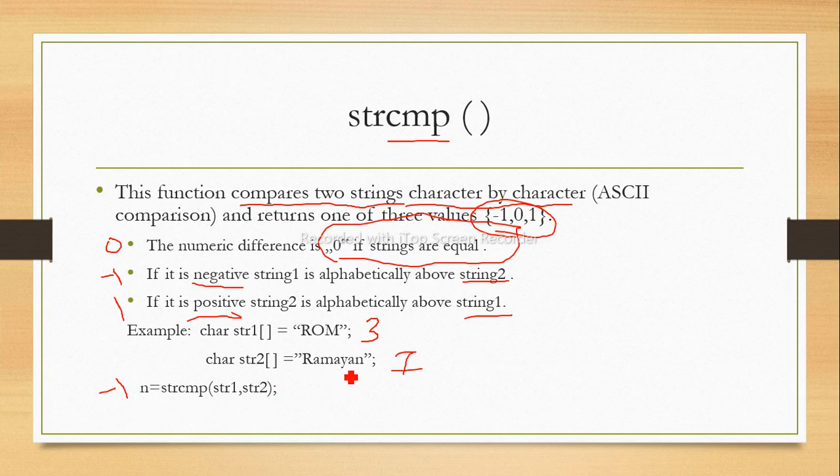Because str2 has 7 characters, and we are going to compare this 7 with 3. So which one is greater? 7 is greater, that is, the second string is greater. So it will return -1. Okay, so the string compare function is used to compare the characters of one string with another string.